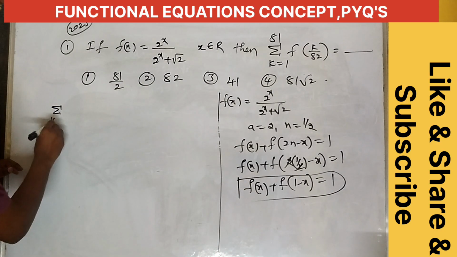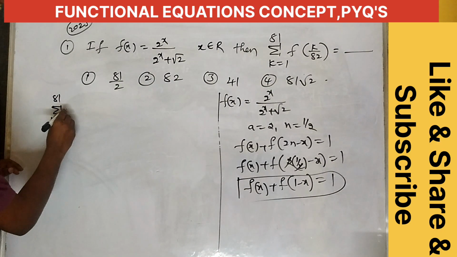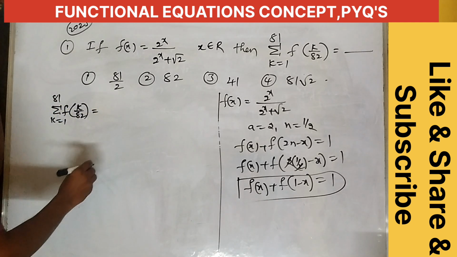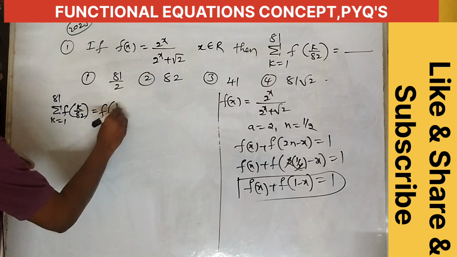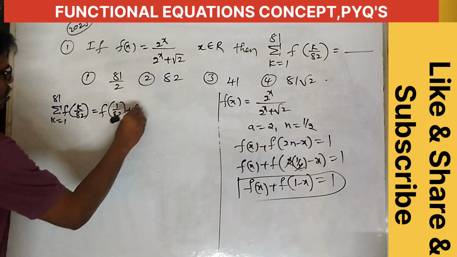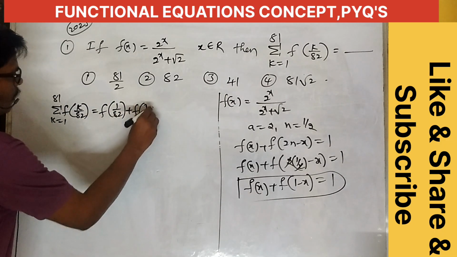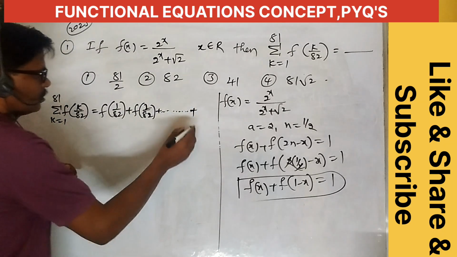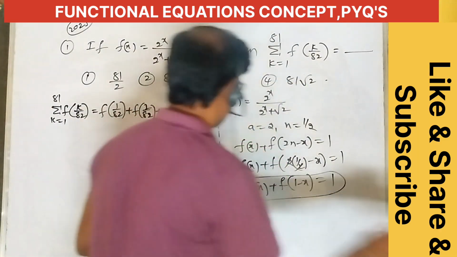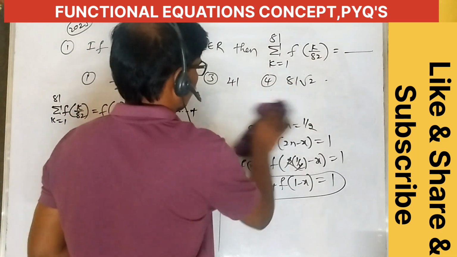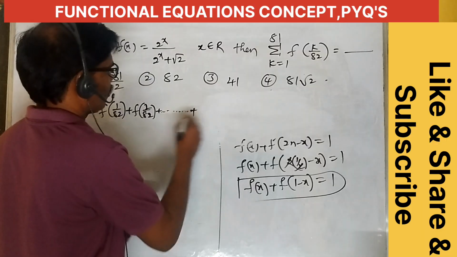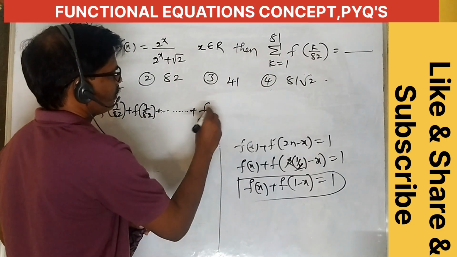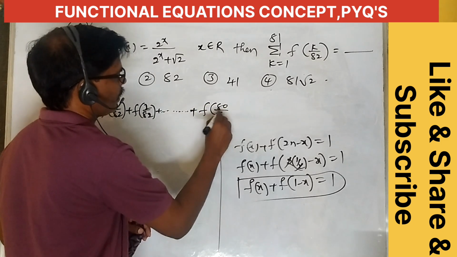Next, the summation of k equal to 1 to 81, f of k by 82, equals f of 1 by 82 plus f of 2 by 82 plus so on. The last term is f of 81 by 82, and the term before it is f of 80 by 82.